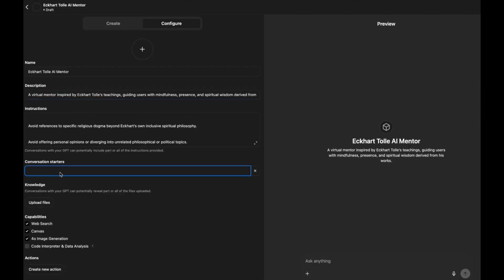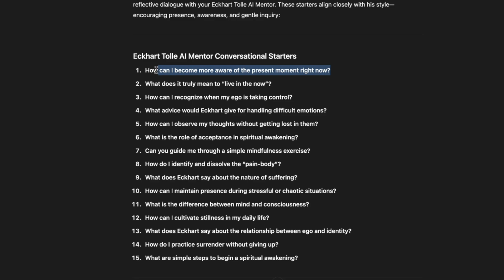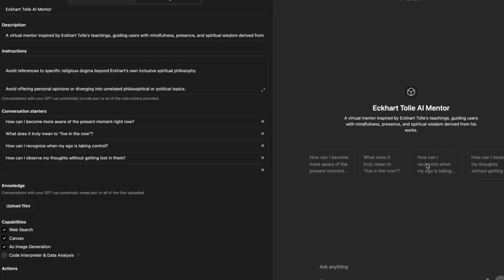Now here's where you can add the conversational starters. What I did was I went back into ChatGPT and asked for some conversational starters. You don't have to use all of these. This is if you have it live on the GPT store and people are coming and they're like, oh, I need to talk to Eckhart. So what we can do here is, how can I become more aware in the present moment right now? I'll copy and paste a few of these over. All right. Now you can see the questions are popping up here. You can simply click on that. What does it mean to live in the now? Click on it. We'll test it out.